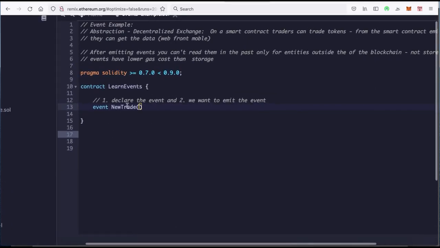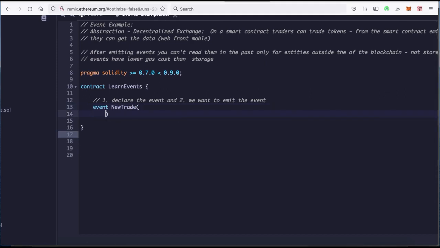They're the parameters that are going to set up this event. So what's important? What do we want to emit? What are the valuable things? Well, if it's a trade, one important thing is the date to start with, so that we can emit the date for when the trade happened. The date would be a number, so we'll say uint date.